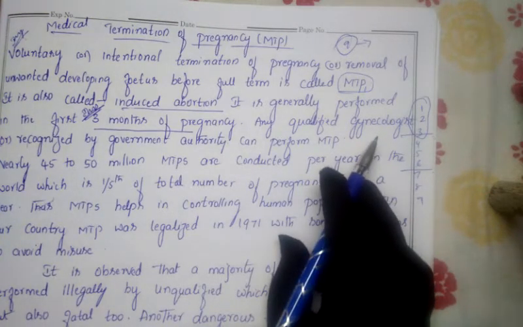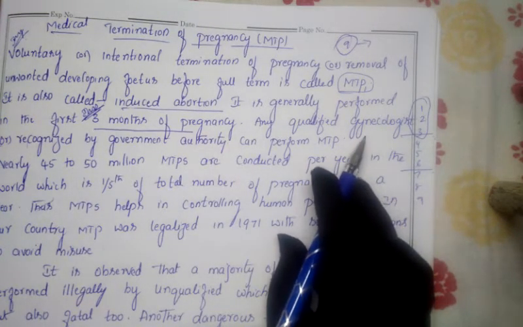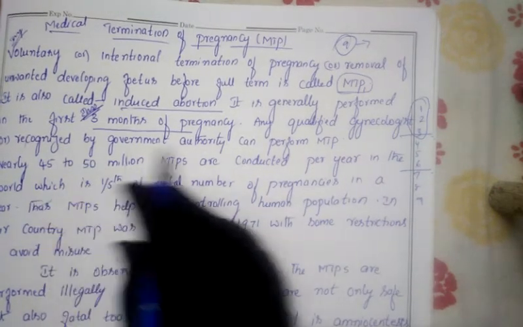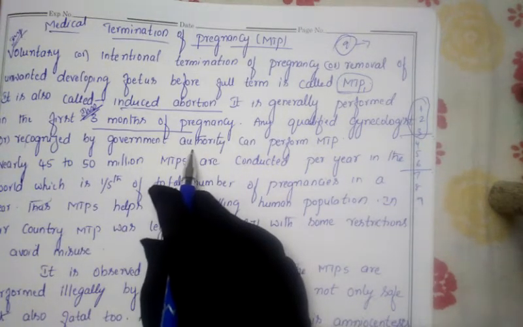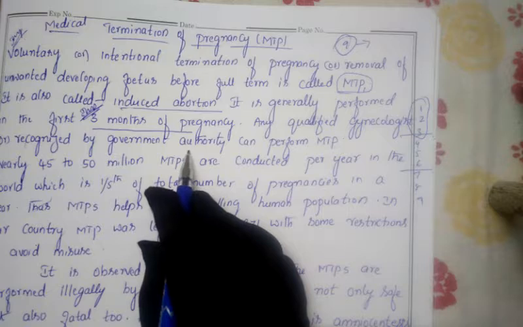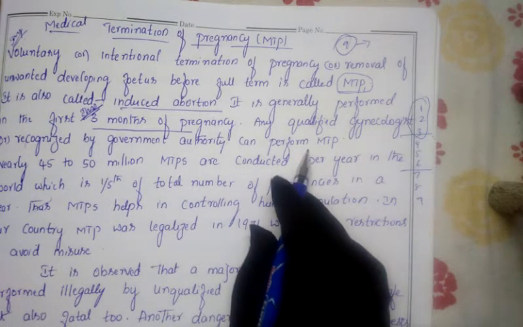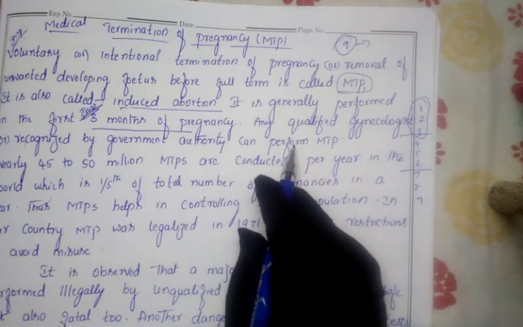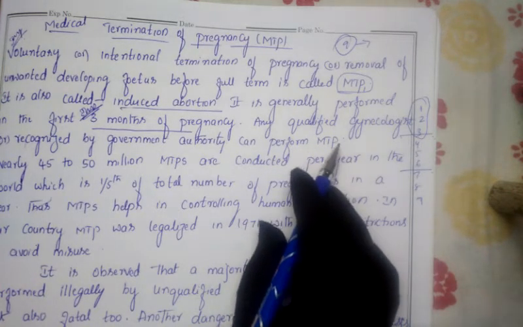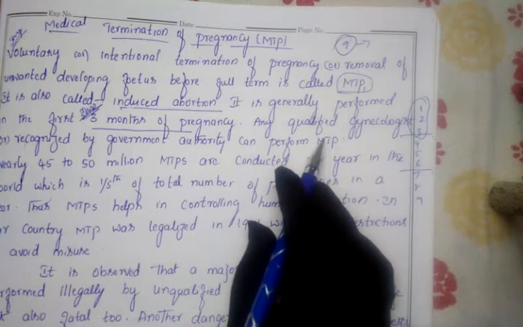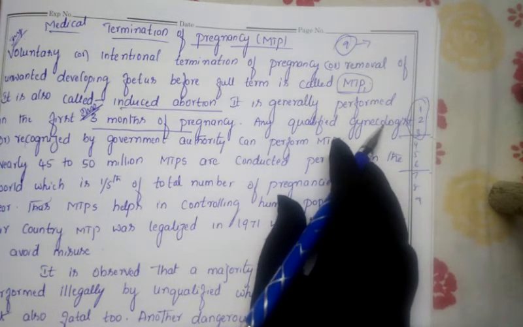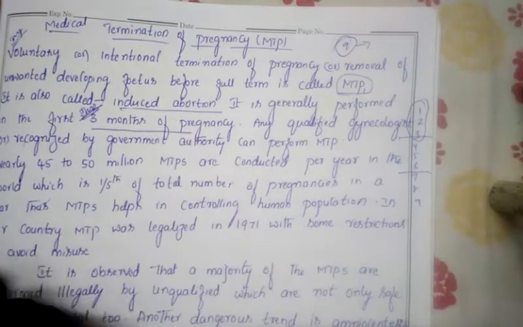From the government, certain people have been given this authority, and such people can go for the MTP, that means abortion, the induced abortion.